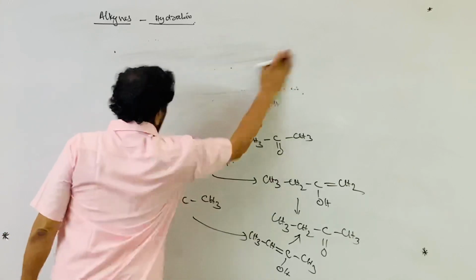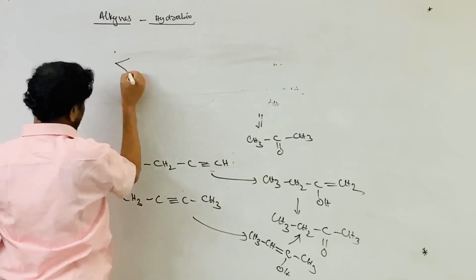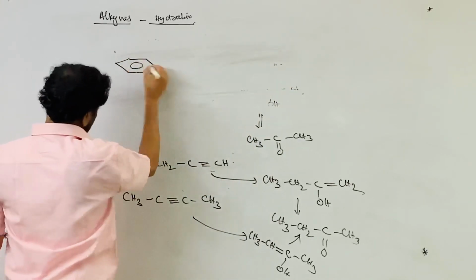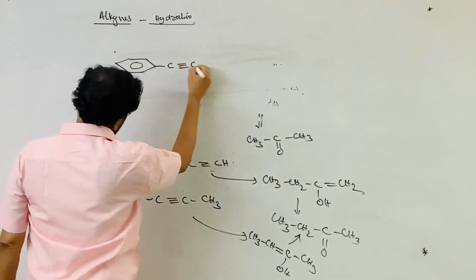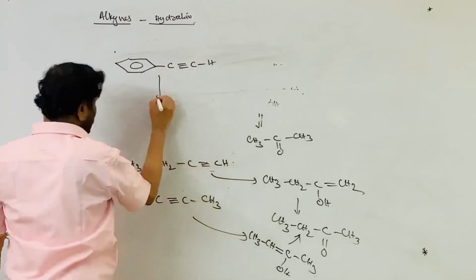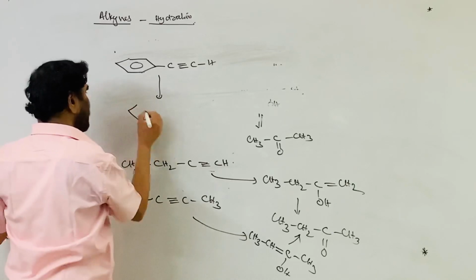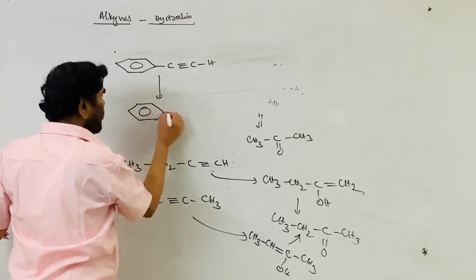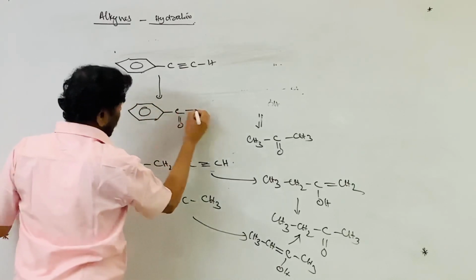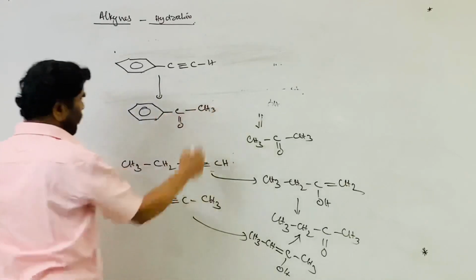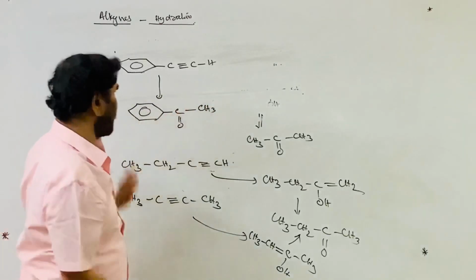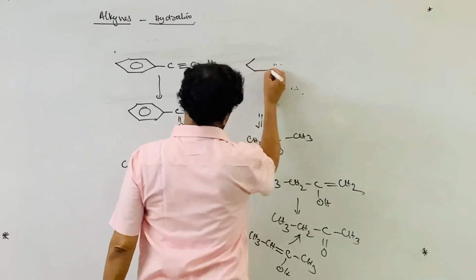If I take phenylacetylene, this is the phenyl group, this is the acetylene. On treatment under the same conditions, addition of water followed by tautomerization gives acetophenone, methyl phenyl ketone.